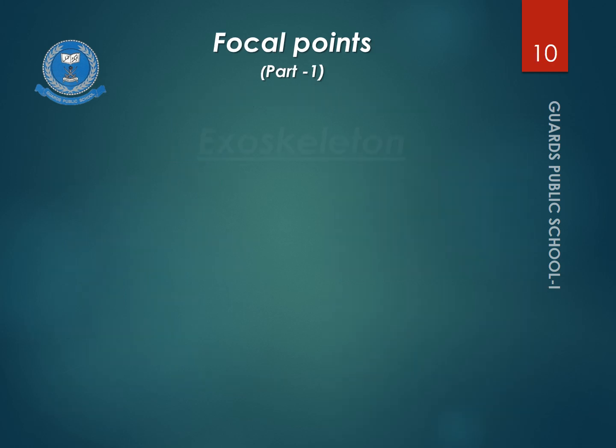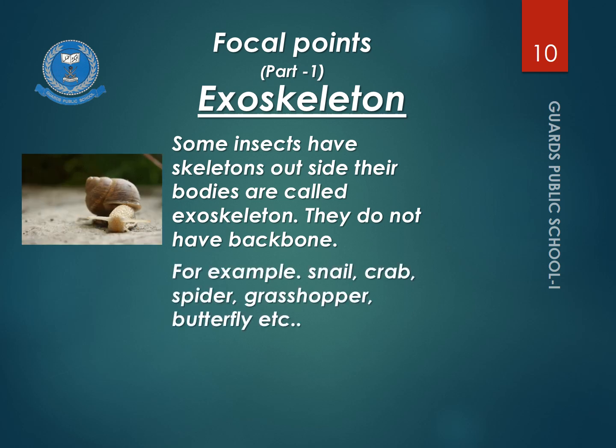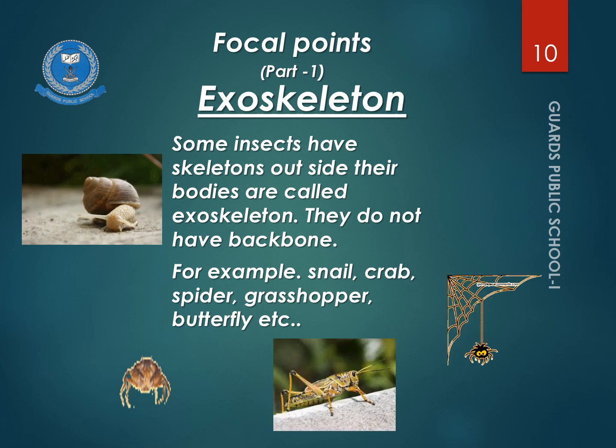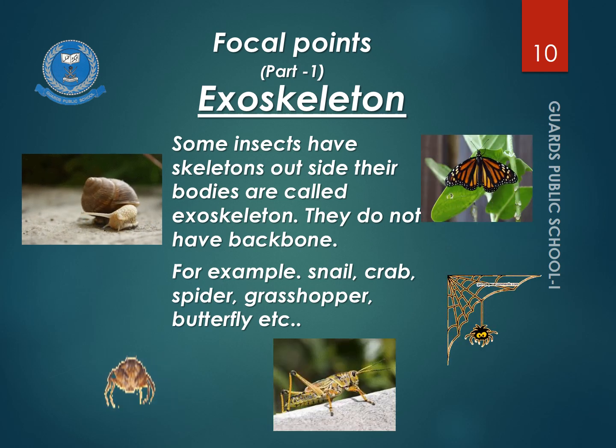Do you know what is exoskeleton? Some insects have skeletons outside their bodies, called exoskeleton. They do not have a backbone. For example, snail, crab, spider, grasshopper, butterfly, these all have exoskeleton bodies.